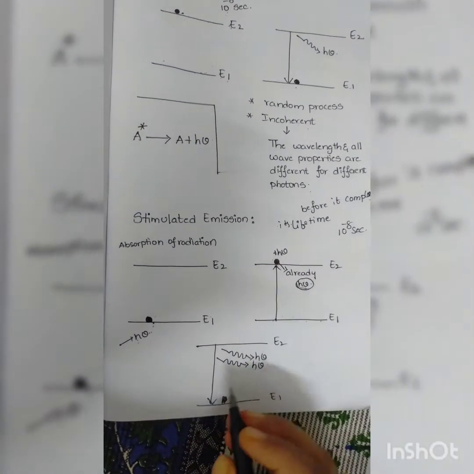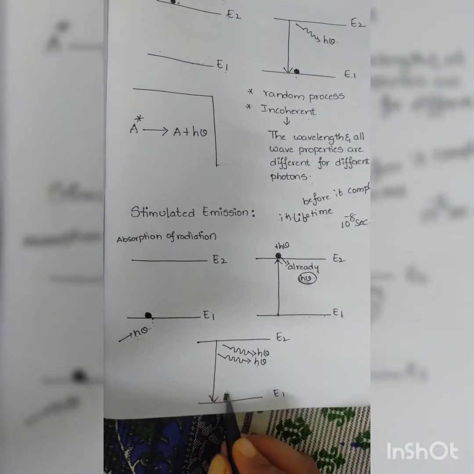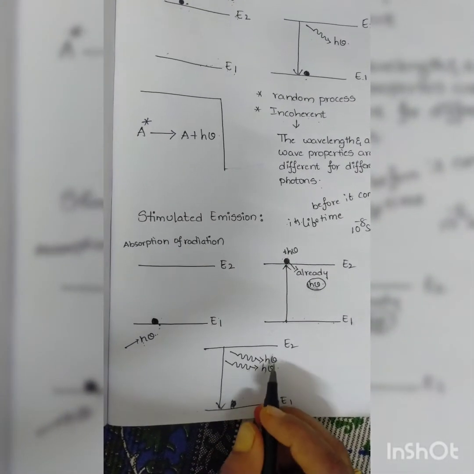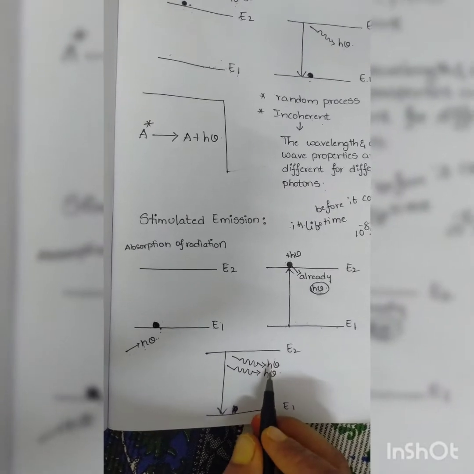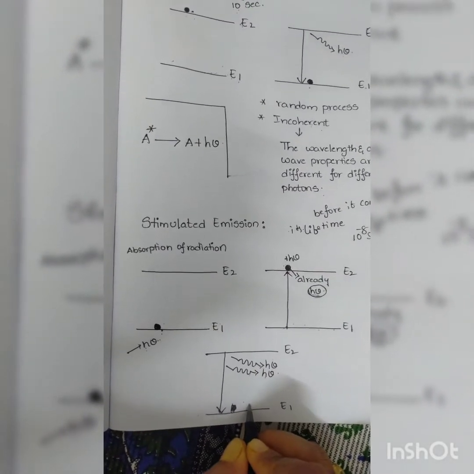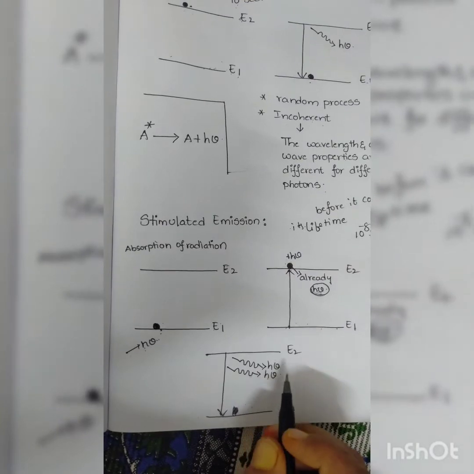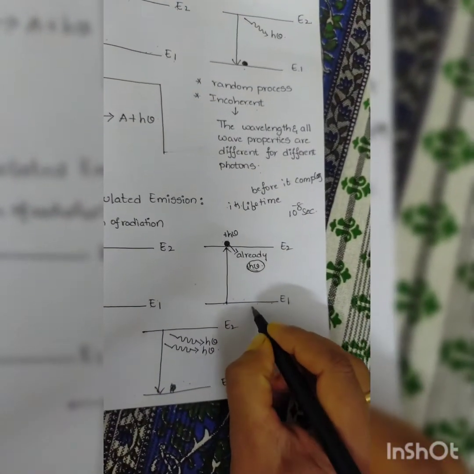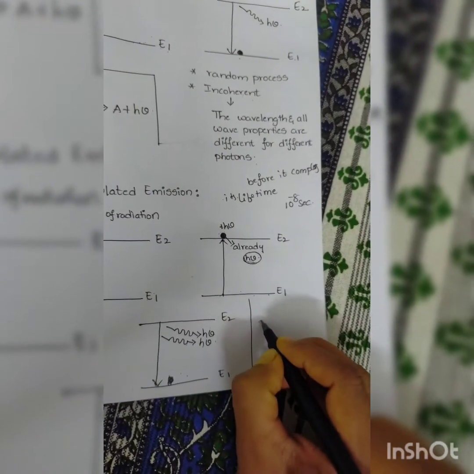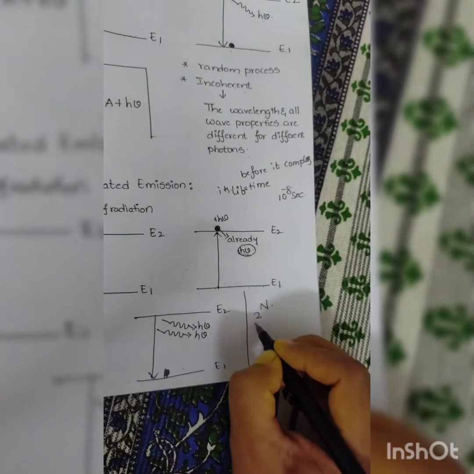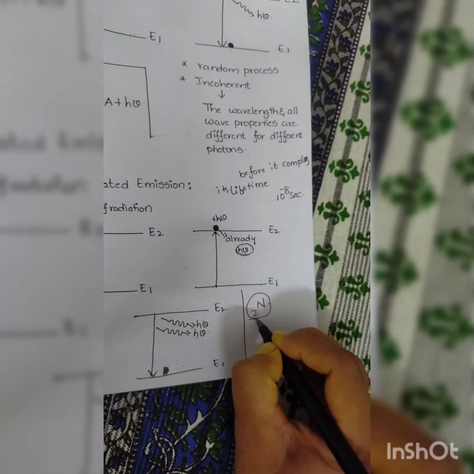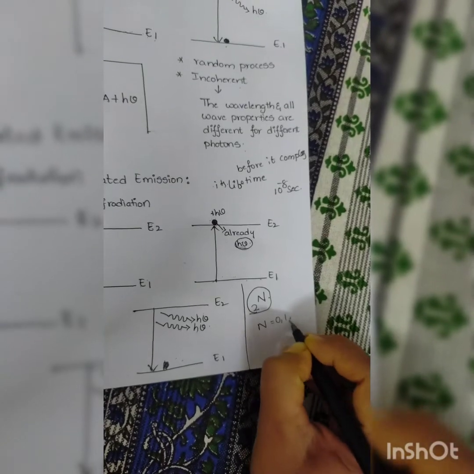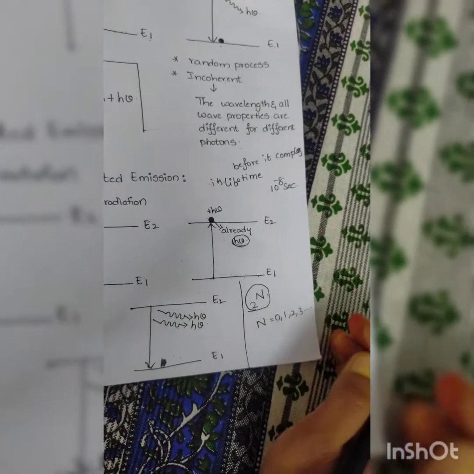So this will increase. If here we are having one atom, we are getting 2 photons. If there are 2 atoms, we will get 4 photons. If there are 3 atoms, we will get more. So like this, the multiplication of photons will increase like 2 power n. It is represented as 2 power n, with n equal to 0, 1, 2, 3, and so on.